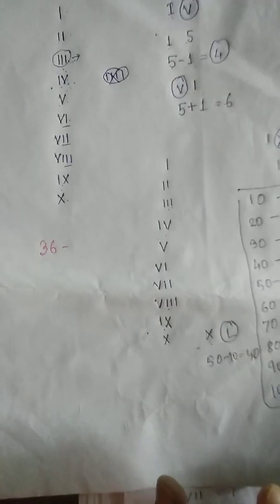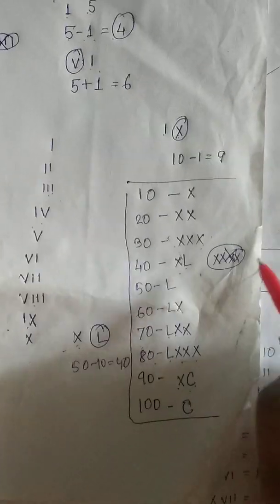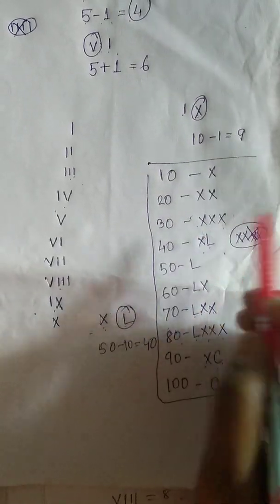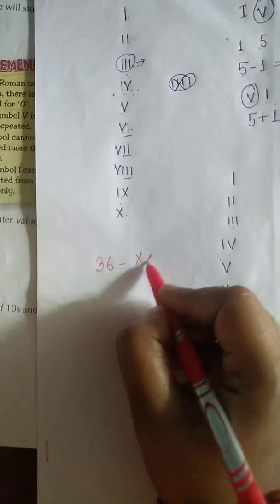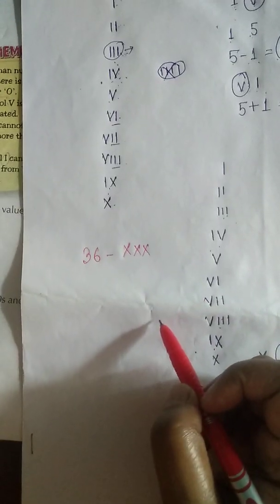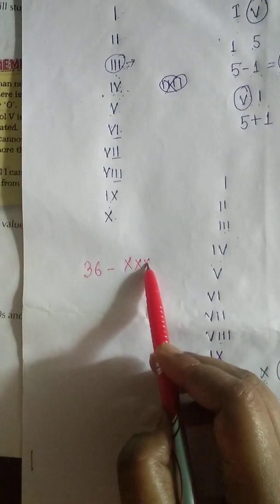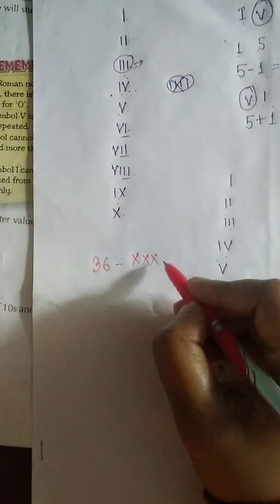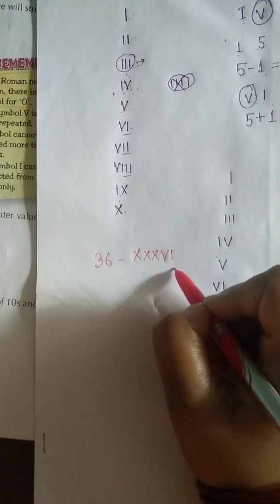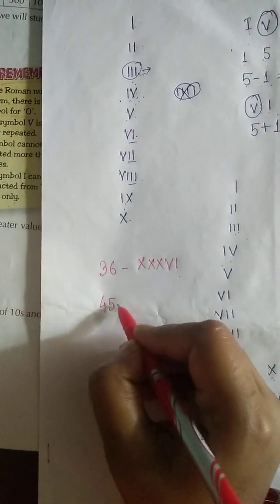Now suppose I give you a Hindu-Arabic number, 36. You have to write it in Roman numerals. Here you can easily find what 30 is. 30 means triple X, so we will write XXX. This means 30, and 6 we have to find out. 6 means V and I. So this is 36.